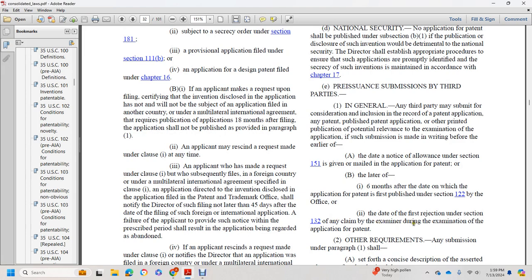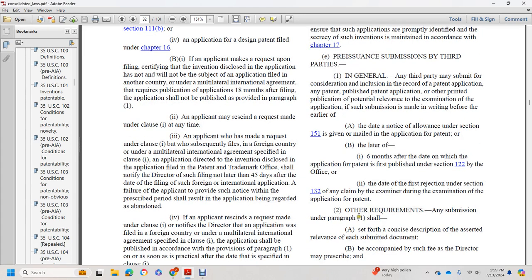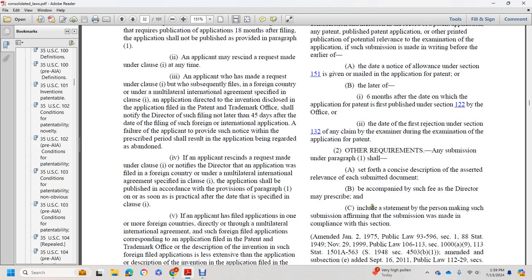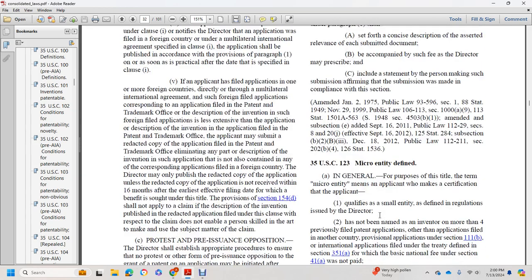The first rejection under section 132 of any claim by the examiner during examination of the application, and other requirements. Any submission under paragraph 1 shall set forth a concise description of the asserted relevance of each submitted document, be accompanied by such a fee as the director may prescribe, and include a statement by the person making such submission affirming that the submission was made in compliance with this section.